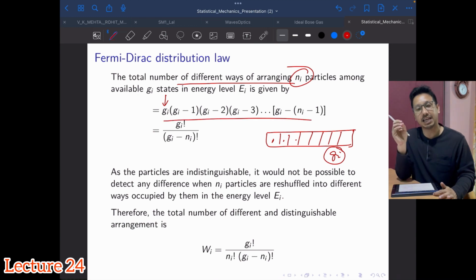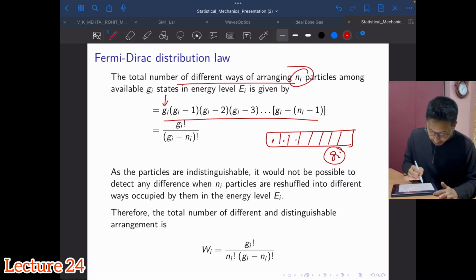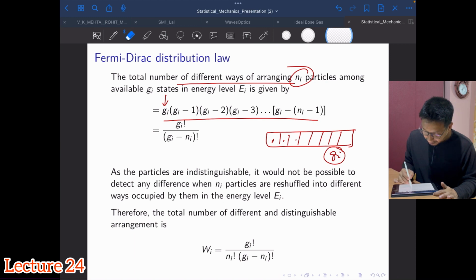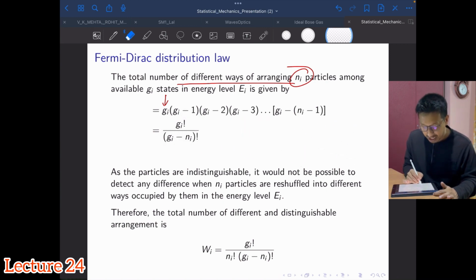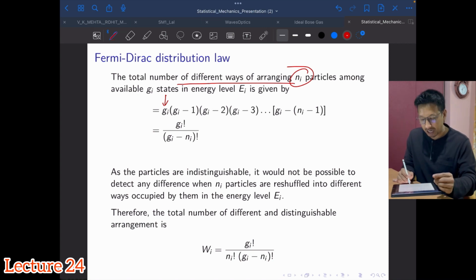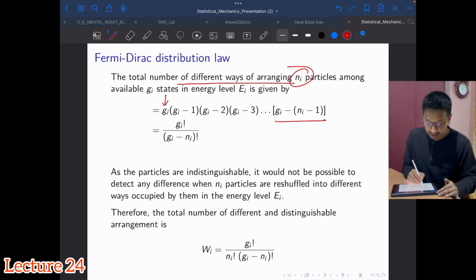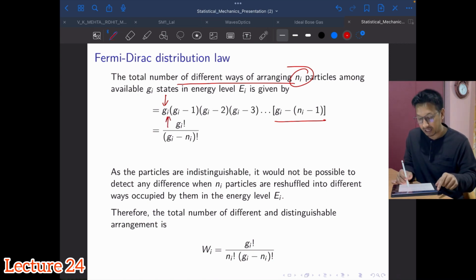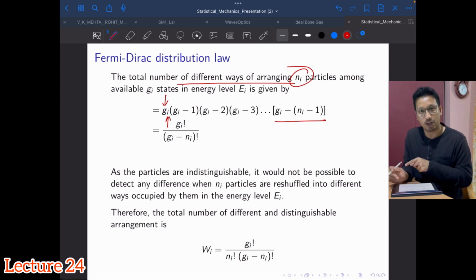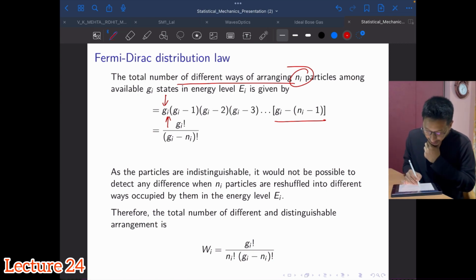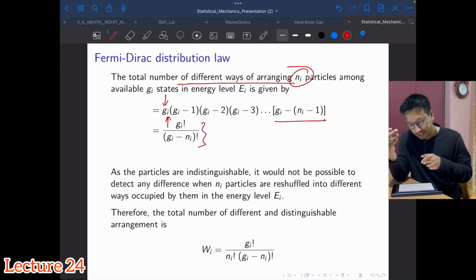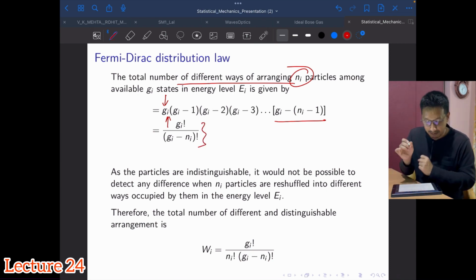So this many ways I can arrange these Ni particles in Gi cells or Gi states, which leads to Gi factorial by Gi minus Ni factorial. Remember, the last term is Gi minus Ni plus 1. We started with Gi, so that's why it will end with Ni minus 1, not N. So I will have this many ways of arranging the Ni particles among the available Gi states.